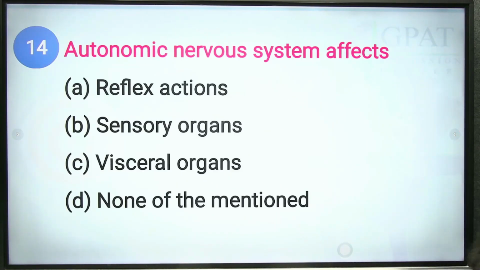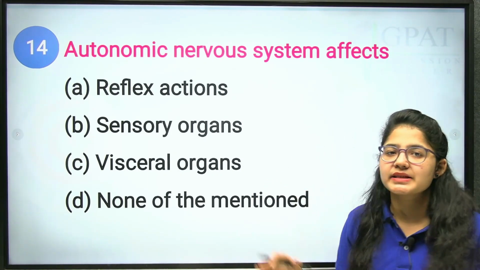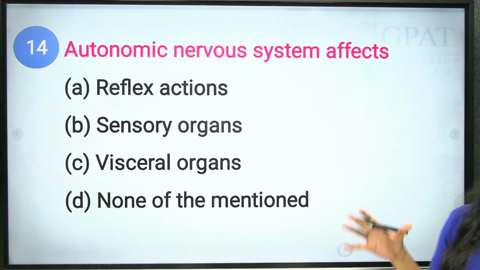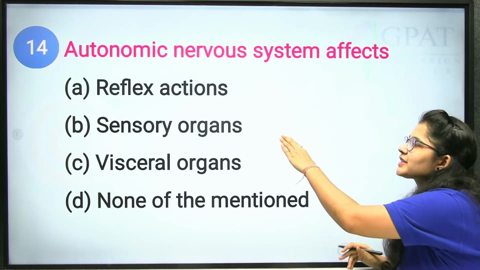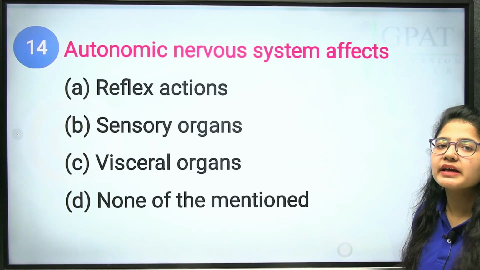Which of the following is affected by your autonomic nervous system? Reflex action is the action of your spinal cord.